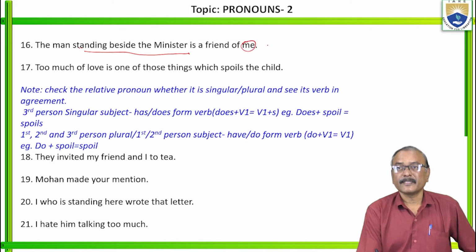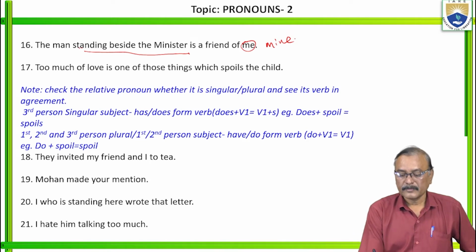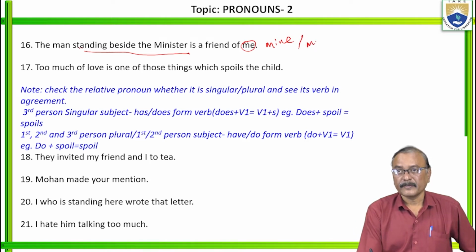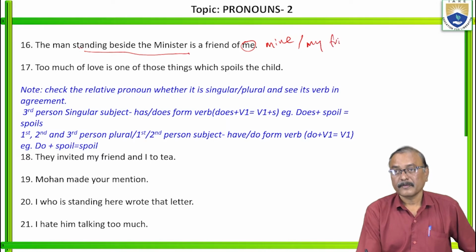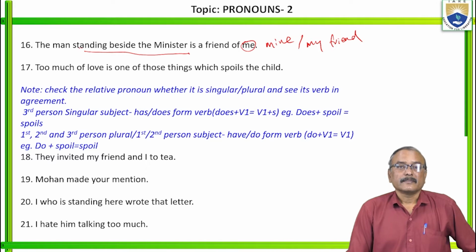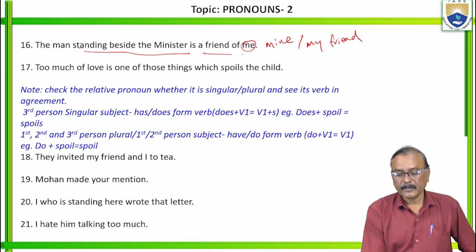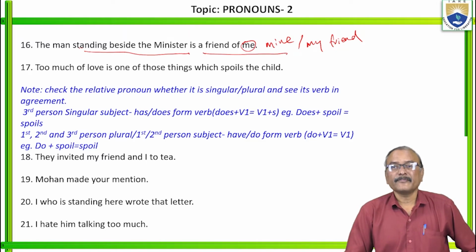Here you can say this one is mine. The man standing beside the minister is a friend of mine, or my friend.